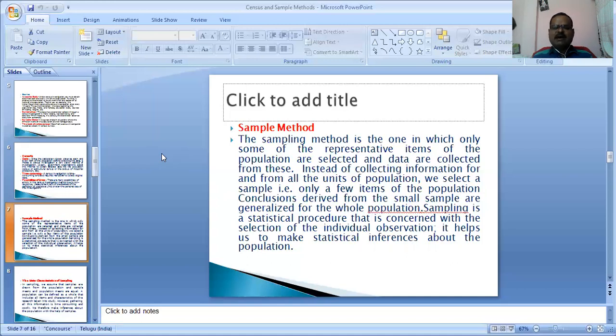Conclusions derived from the small samples are generalized for the whole population. Sampling is a statistical procedure concerned with the selection of individual observations. It helps us make statistical inferences about the population.